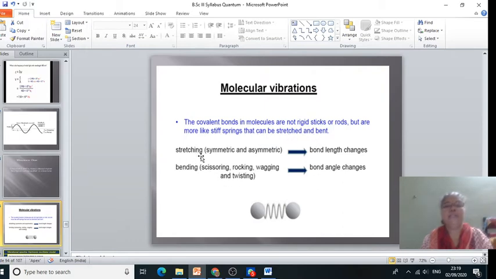The stretching may be symmetric or asymmetric, that means bond length changes, and bending means scissoring, rocking, wagging, and twisting, that means the bond angles are changing. Here we consider only symmetric stretching motion, that means bond length changes in the case of diatomic molecules.